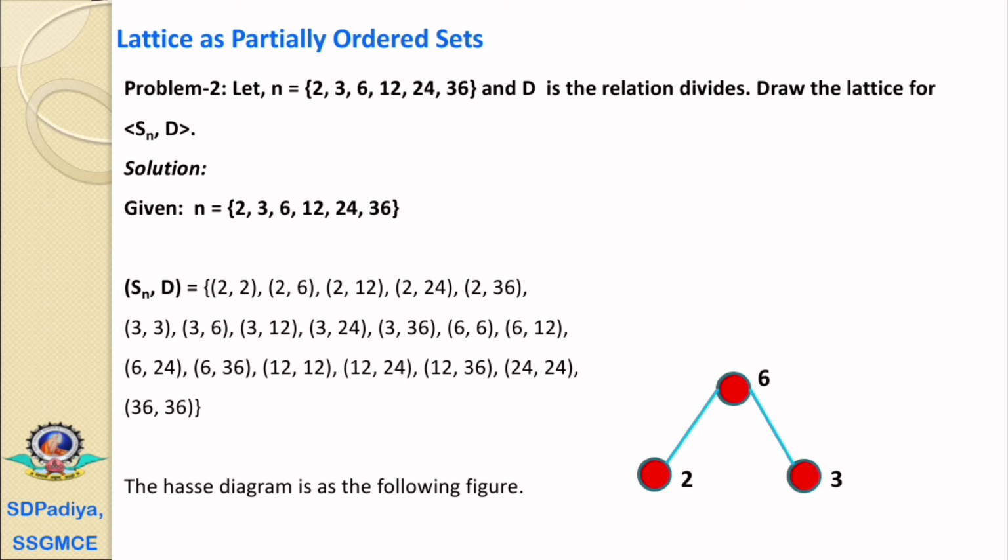Next element is 12. 6 and 12 have a relation, therefore it is at the next level. Next element is 24. 12 and 24 have a relation, therefore it is at the next level. But the last element is 36, and 24 and 36 do not have a relation, therefore it is at the same level as 24.